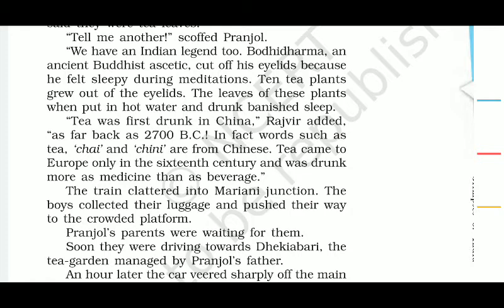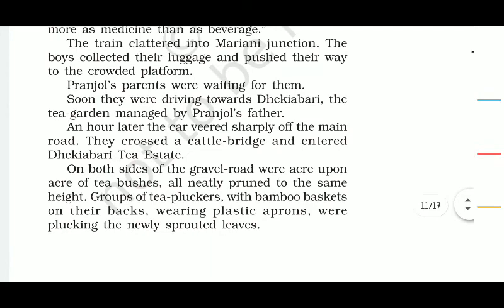On the way to the tea estates, they had to travel by a gravel road. The road was not pakka, it was a kacha road, right? And moreover, when they reached the tea estates, they found that the tea pluckers were plucking the tea leaves. The freshly sprouted leaves were being collected, and the tea pluckers were carrying a bamboo basket on their back. All these things surprised Rajvi, and for the first time he enjoyed all these beautiful things. With this we have come to the end of this chapter.